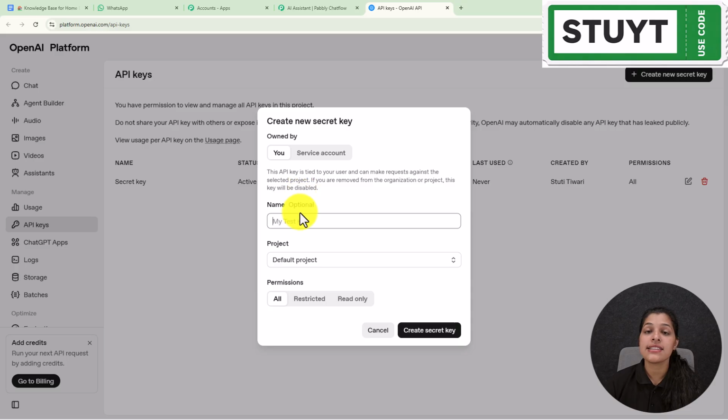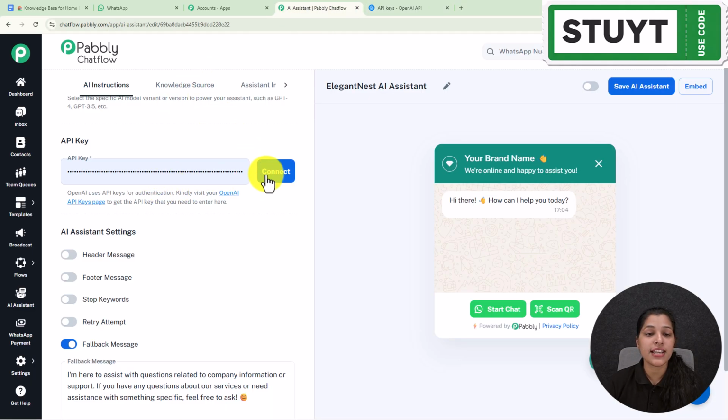Here we get a dialog box asking me to enter the name and the project name, and we just have to click this create secret key button, and your API key will be created if you are using your paid account. I already have my API key, which I have pasted. Now let's click this connect button, and here you can see we get a pop-up, which means our OpenAI key has been saved successfully.